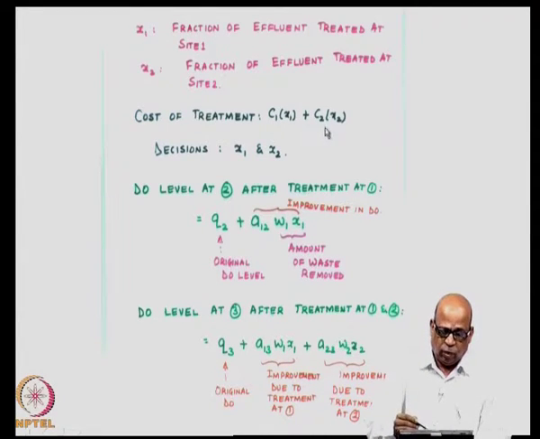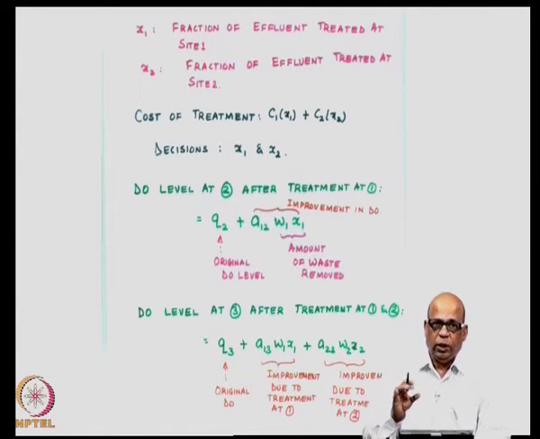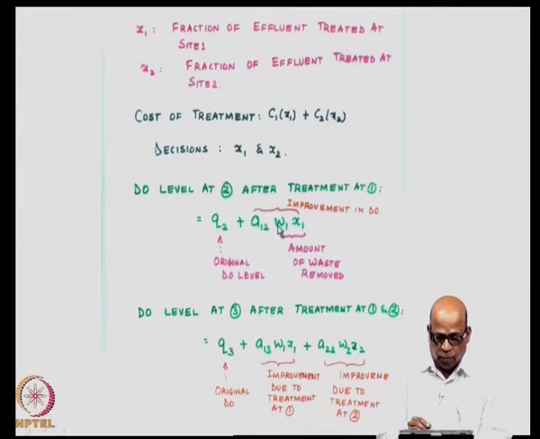Then what is the condition that we want to achieve? Look at the definition of A12. For every unit amount of effluent removed from site number 1, you get an enhancement in the DO of A12 at site number 2. You had a load of W1 and you removed an x1 fraction of that, so the total amount of waste removed at site number 1 is W1 into x1.